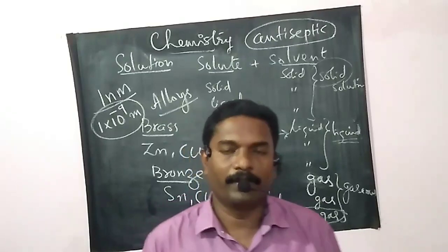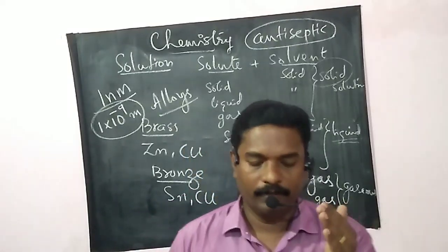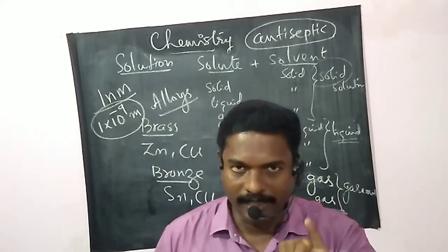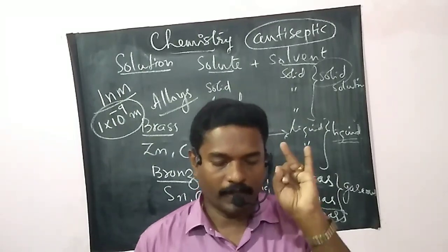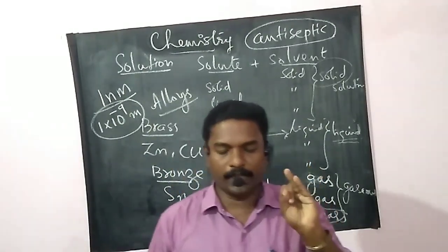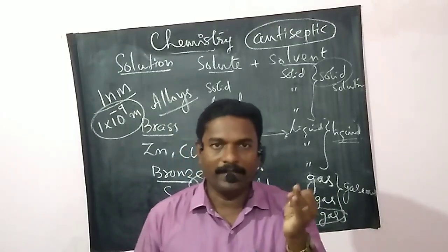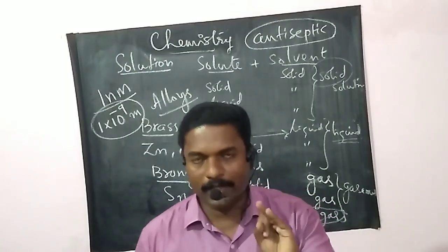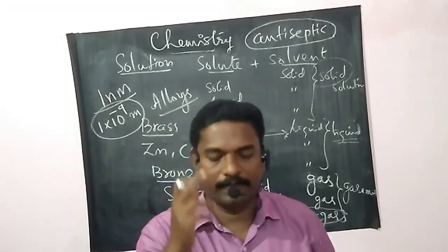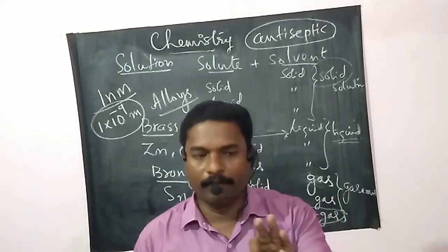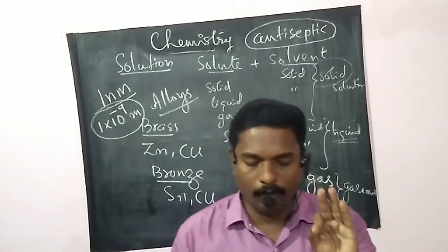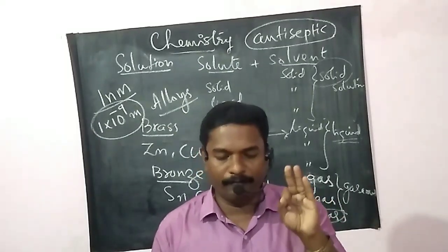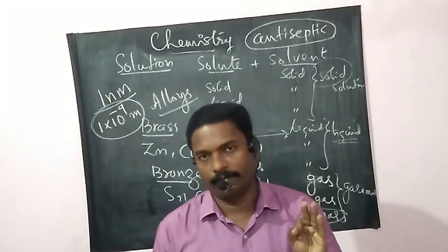So let us discuss once again the properties of a solution. A solution is a homogeneous mixture. Second one, the particles of a solution are smaller than 1 nanometer in diameter. So, they cannot be seen by naked eyes. Third one, because of the very small particle size, they do not scatter the beam of light passing through the solution.